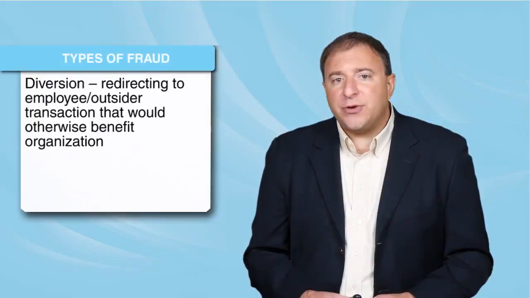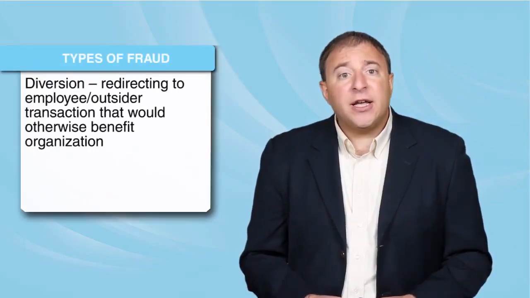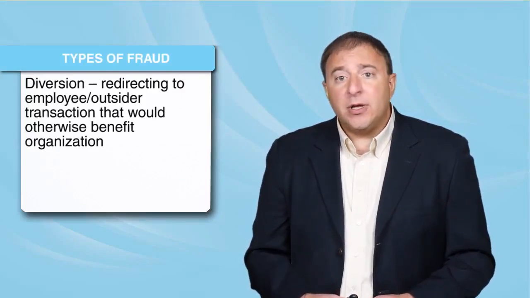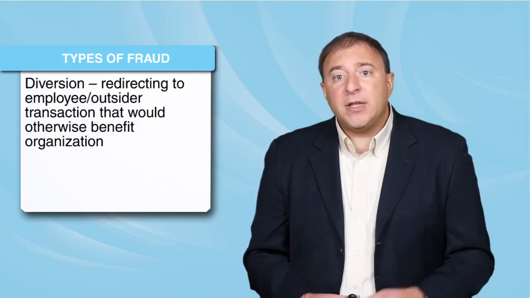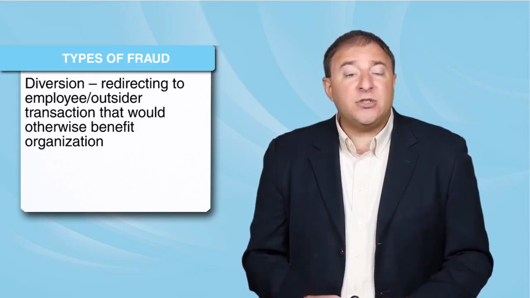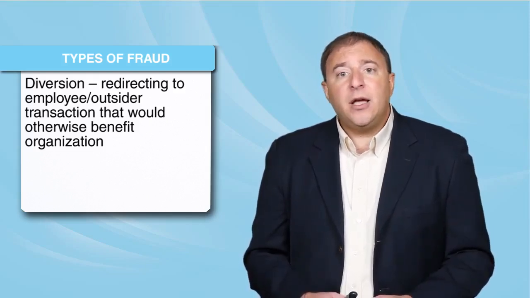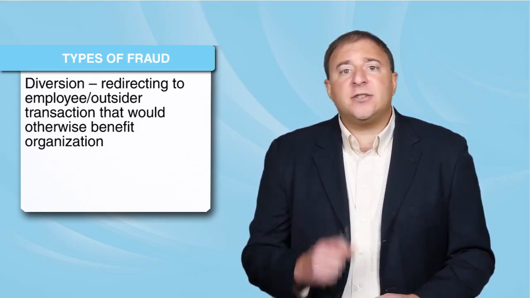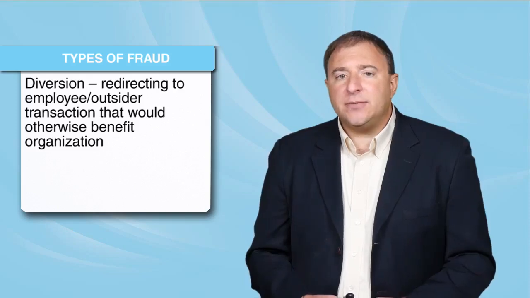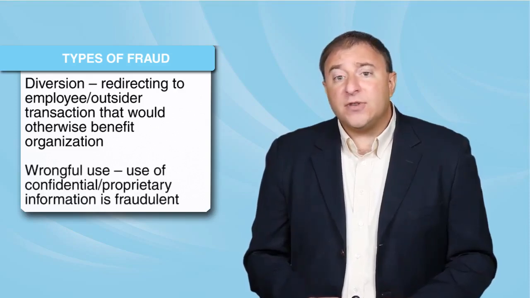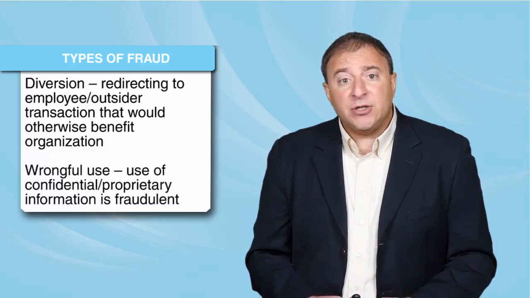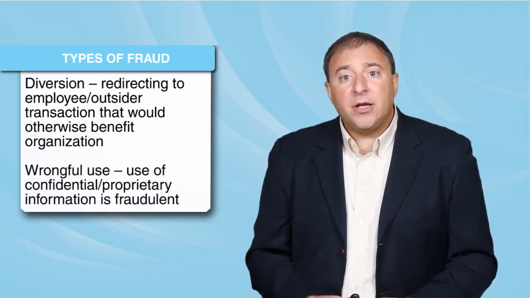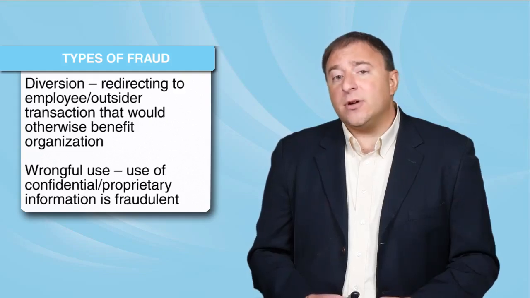A diversion redirects to an employee or outsider a transaction that would normally benefit the organization. For example, if our company sells t-shirts, a sales employee could open up their own t-shirt business on the side. When certain orders come in, the sales employee could take that order and direct it to their own business instead of the company. Wrongful use of confidential or proprietary information is fraudulent. Selling a customer list to a competitor is an example of such a fraud.